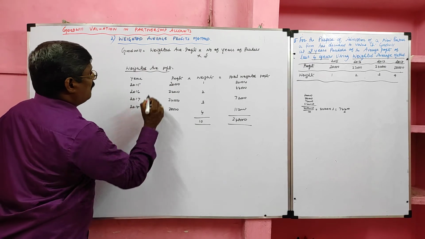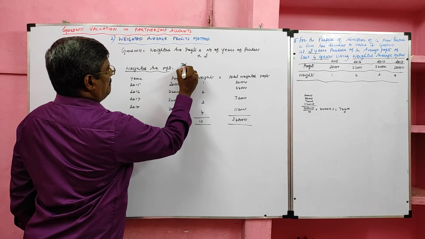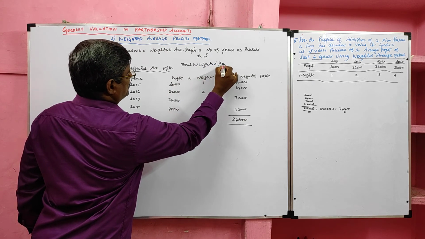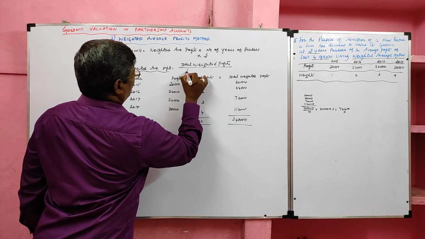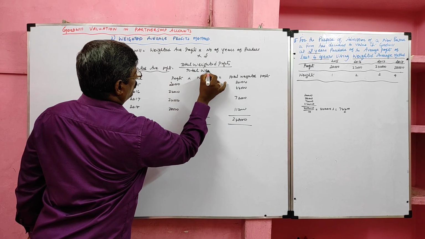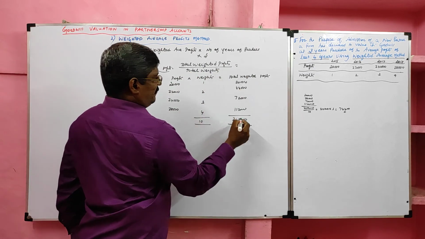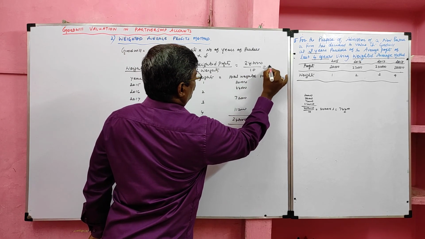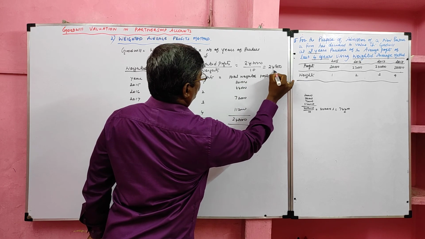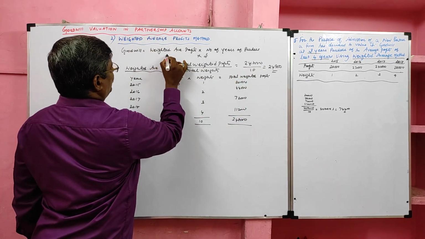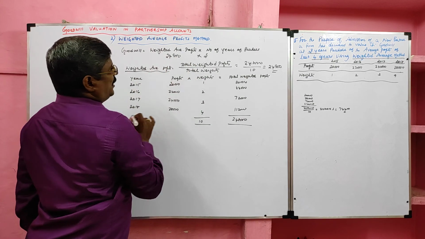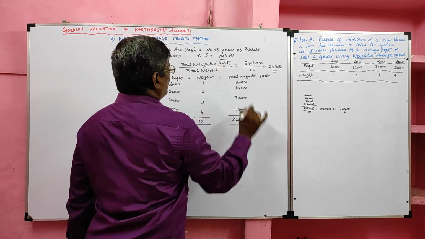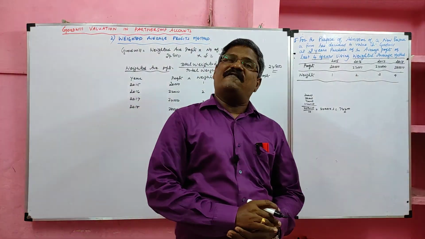Now I am going to calculate the weighted average. What is the formula? Weighted average profit equals total weighted profit divided by total weights. Total weighted profit we know is 2,48,000. Total weights we know is 10. So our weighted average profit is 24,800. 24,800 into 3 will get 74,400. Students, we completed the calculation of goodwill under the weighted average profit method.